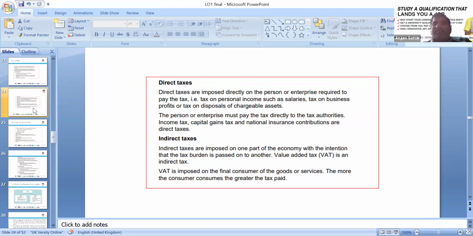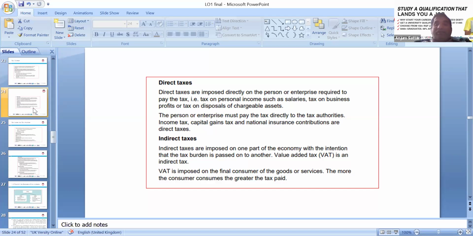So direct taxes are imposed directly on the person or the enterprise required to pay the tax, like personal income such as salary tax and business tax, or the tax on disposal of chargeable assets, the capital gains tax.